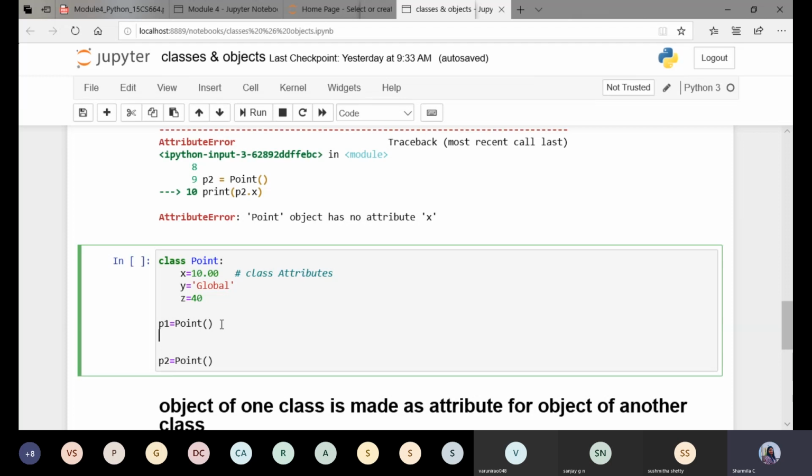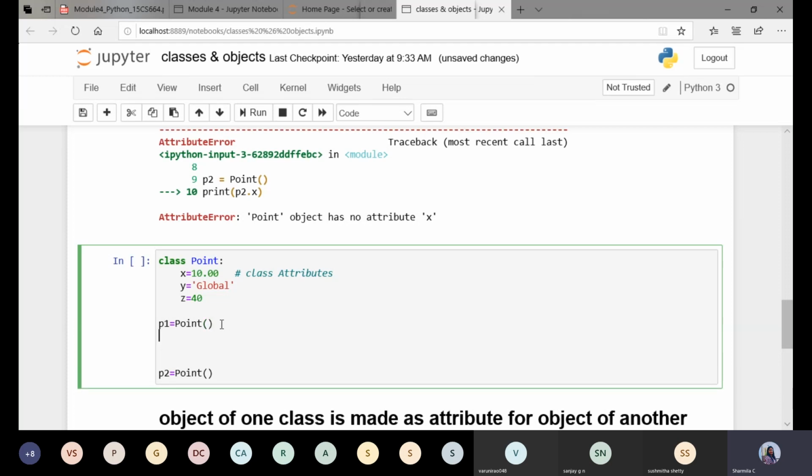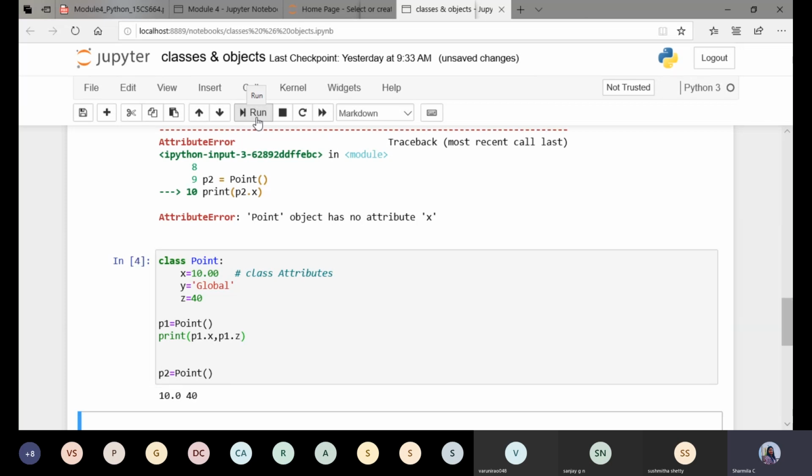Without declaring any attributes within the object, I just print p1.x and p1.z. Run this, and you can see 10 and 40.